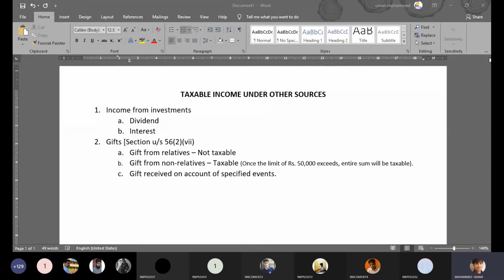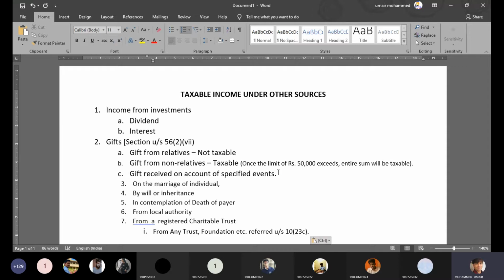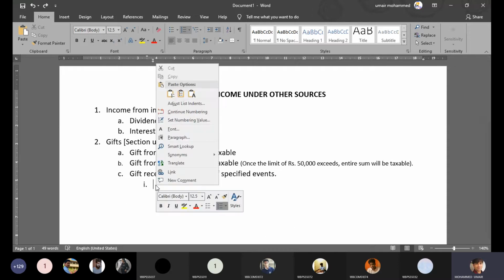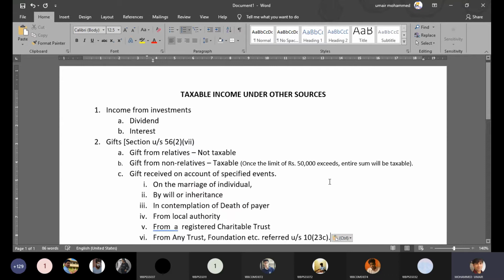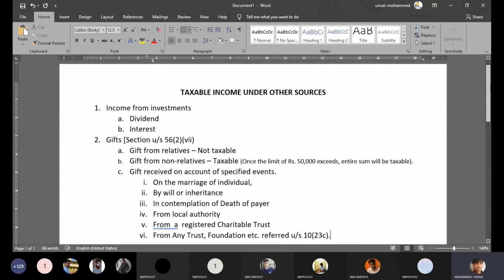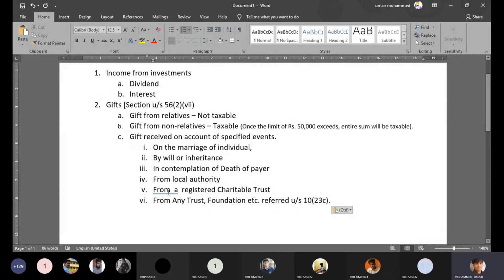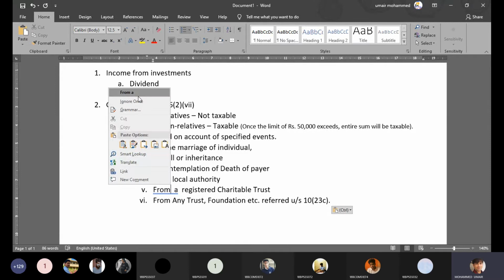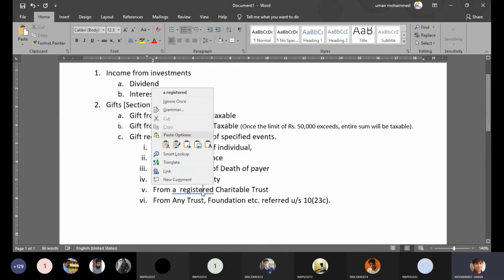Now the third and the final one is gifts received on special occasions. Gifts received on special occasions are not taxable. So what are these special occasions? There are 6 special occasions, and during these special occasions, gifts are not taxable. These are the 6 special events upon which the gifts are not taxable.